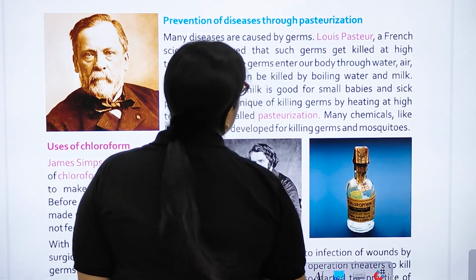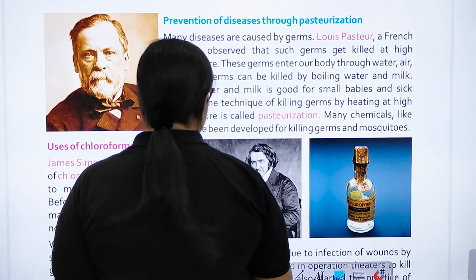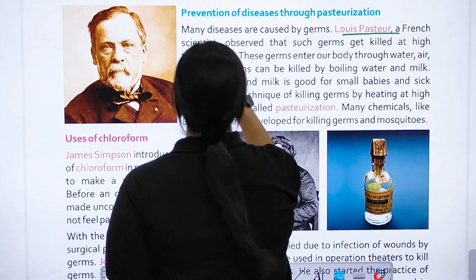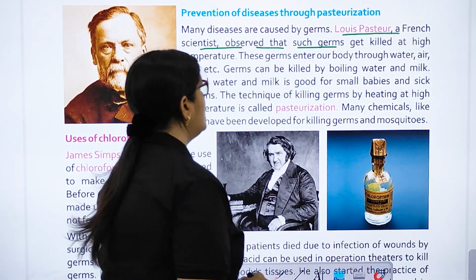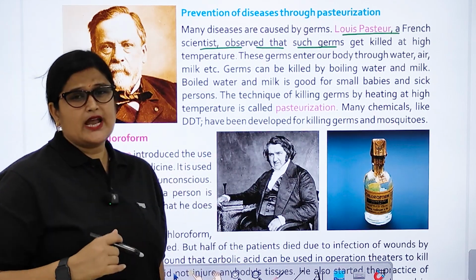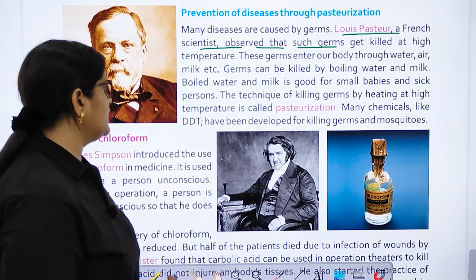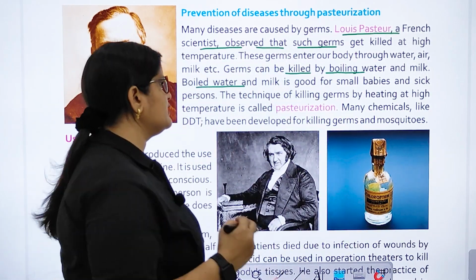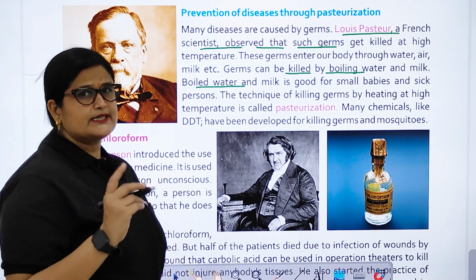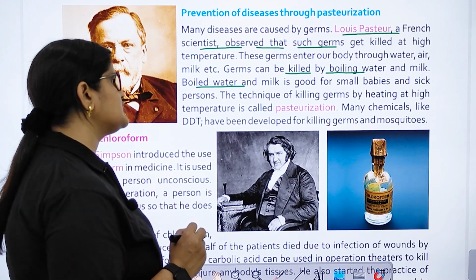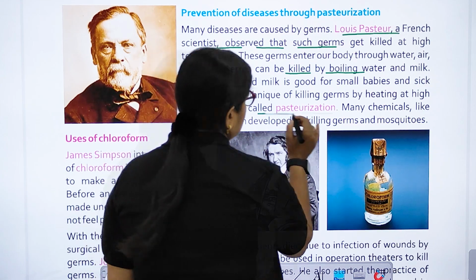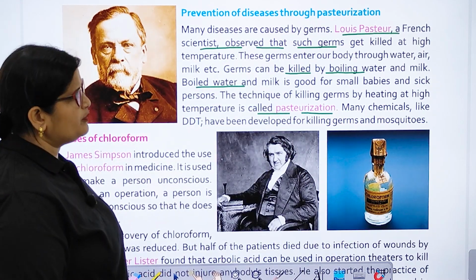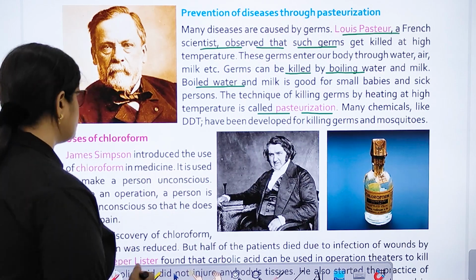Prevention of diseases through pasteurization. Many diseases are caused by germs. Louis Pasteur, a French scientist, observed that such germs get killed at high temperature. These germs enter our body through water, air, milk, etc. So germs can be killed by boiling water and milk. Boiled water and milk is good for small babies and sick persons. The technique of killing germs by heating at high temperature is called pasteurization. Many chemicals like DDT have been developed for killing germs and mosquitoes.